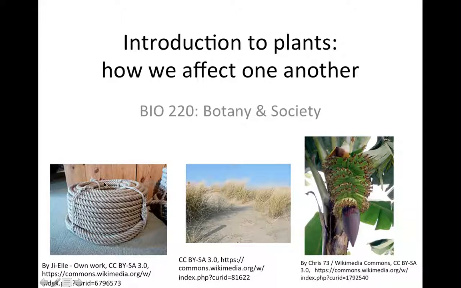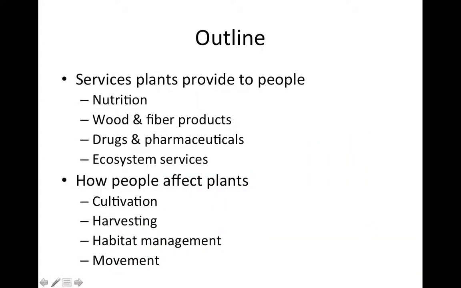In this lecture, we're going to talk a little bit about plants and how plants affect humans as well as how humans affect plants. And we have a few images here. We'll come back to the first two. This third image just shows bananas growing on a tropical banana tree, and obviously food is one resource that we get from plants. So in this lecture, we'll first talk about services plants provide to people.